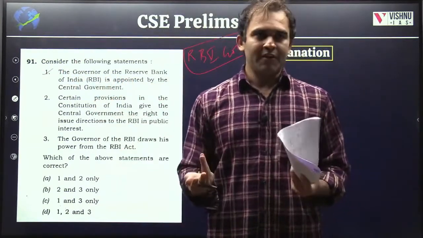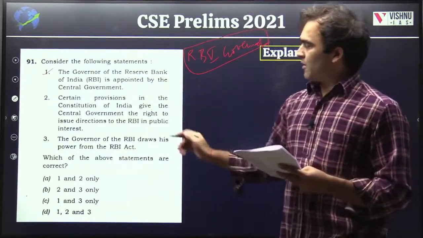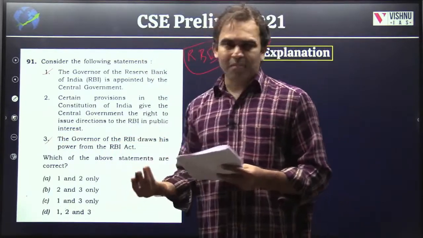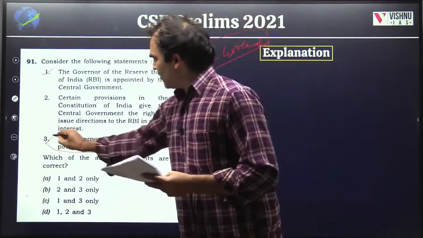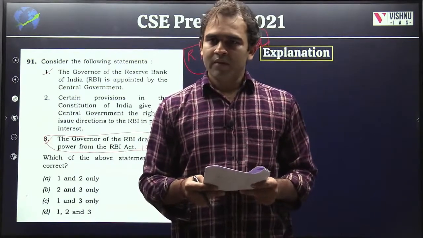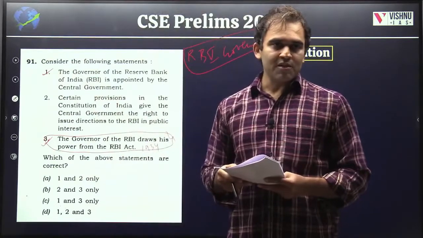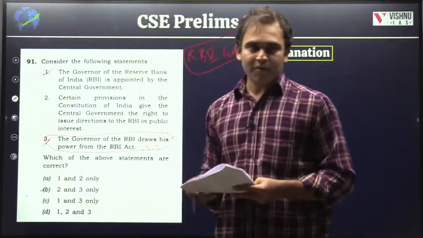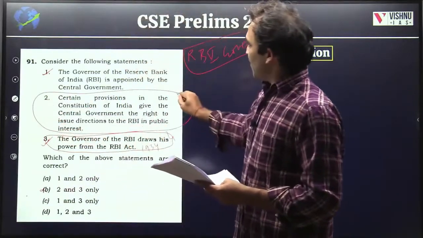Who else will appoint? Second, certain provisions in the, okay, leave the second option. Look at the third option. The governor of RBI draws his power from the RBI Act. Of course, the RBI Act 1934 is what everything is dependent upon, the powers are dependent upon. Right? So, yes, both 1 and 3 are among the answers. Just see, if 1 is not there, then this can't be the answer because 1 has to be there. So now the question is whether you know about this particular statement or not.